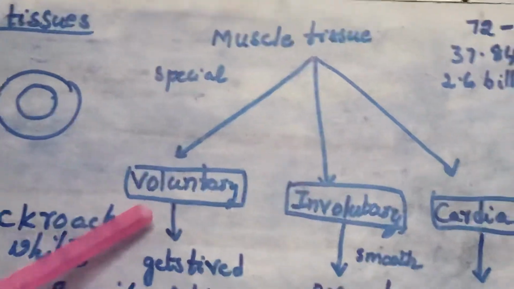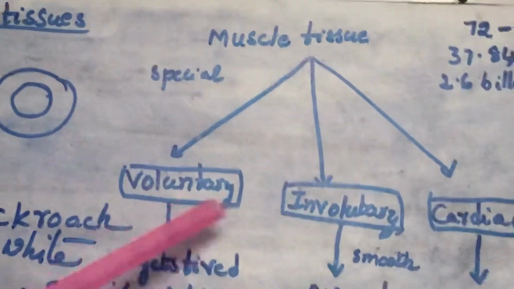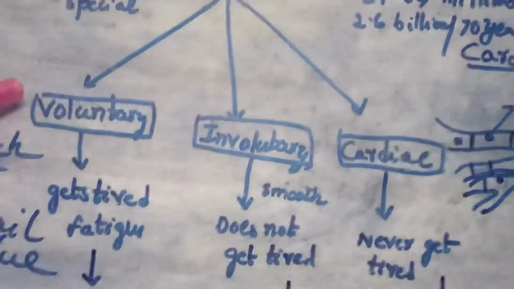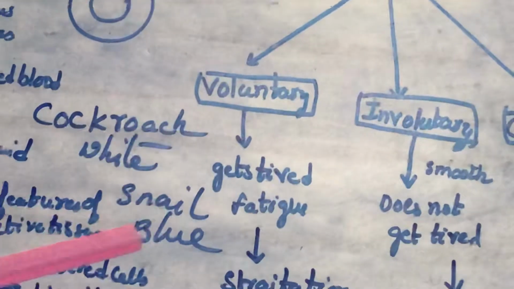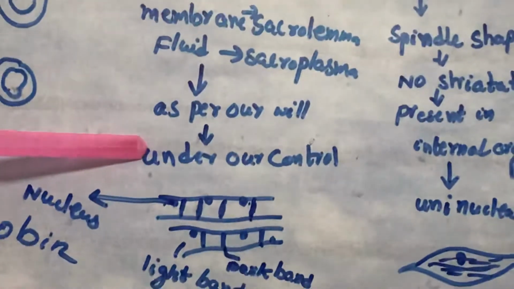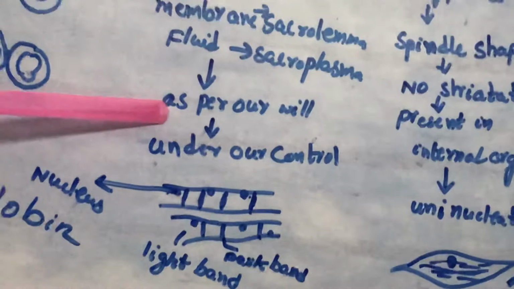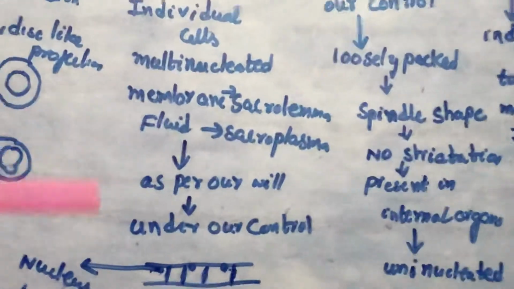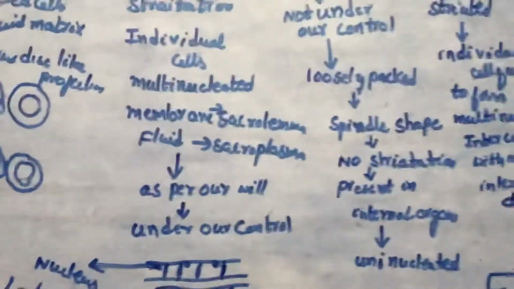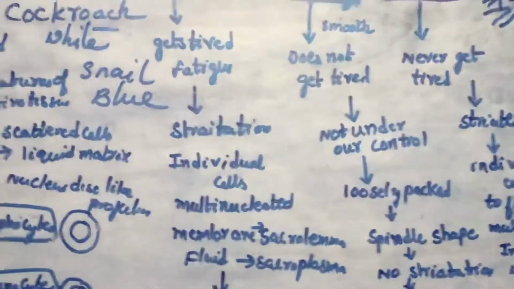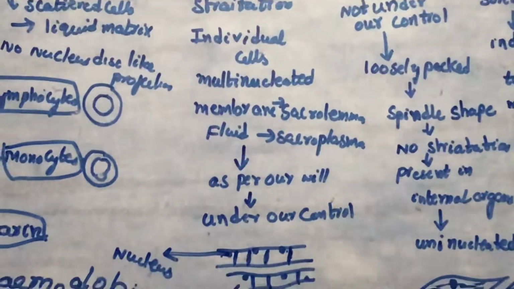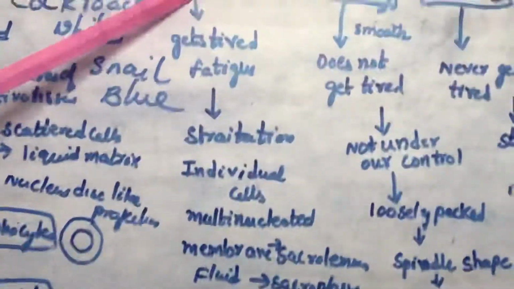These muscle tissues are of three types: voluntary muscles, involuntary muscles, and cardiac muscles. Coming to the voluntary muscles, these are under our control. The muscles which are under our control act as per our will. For example, if you want to walk, you walk. If you want to sit, you sit. If you want to play, you play. The muscles present in your hands and legs are under our control. Such type of muscles, we call voluntary muscles.